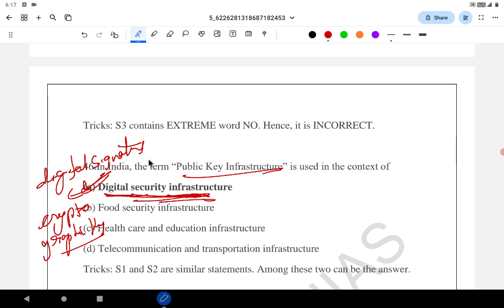Again, you can see here 1 and 2 are very similar. Forget about digital and food security infrastructure. When two statements are almost similar, one among them will be the answer. When you reduce the possibility to A and B, you clearly know that the answer is A, as public key infrastructure is not related to food security.